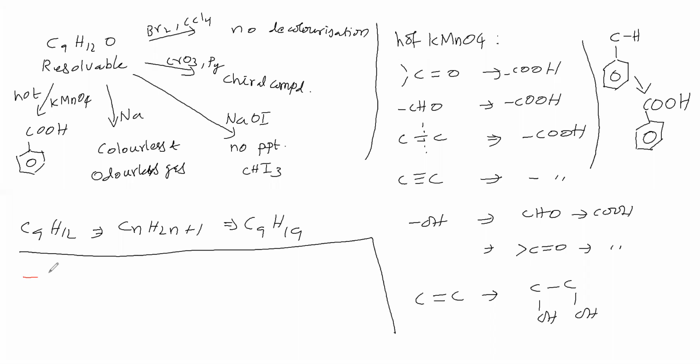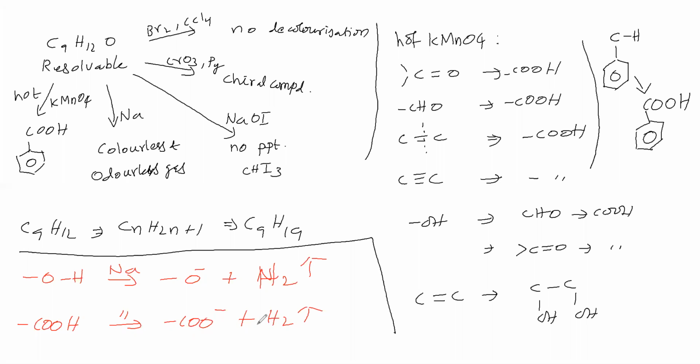One is alcohol, which reacts with sodium to give alkoxide and hydrogen gas. Hydrogen gas is a colorless and odorless gas. Then carboxylic acid reacts with sodium to give carboxylate anion and hydrogen gas.